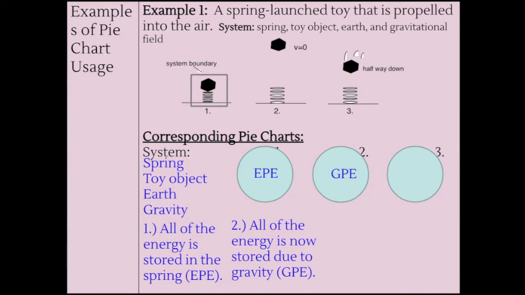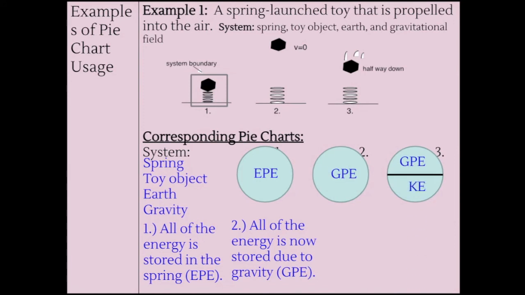It tells us that we're halfway down. So that's going to mean that we have half as much gravitational potential energy. So our energy pie chart, half should be GPE and half should be KE.